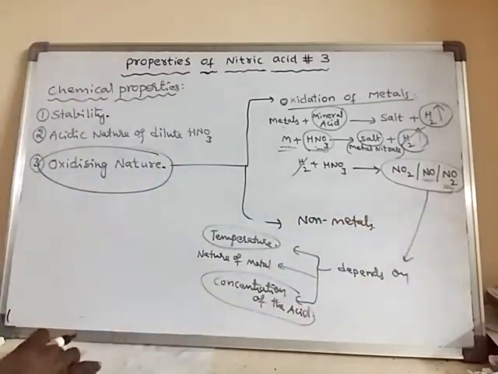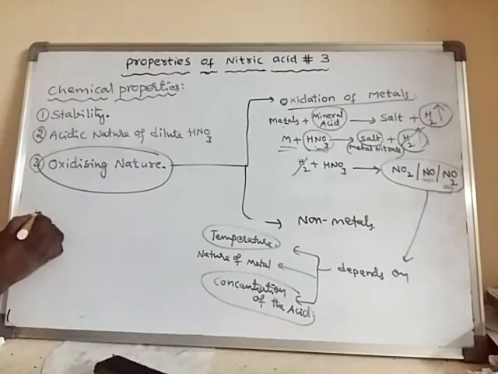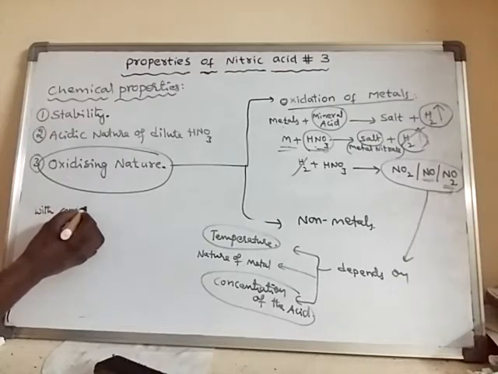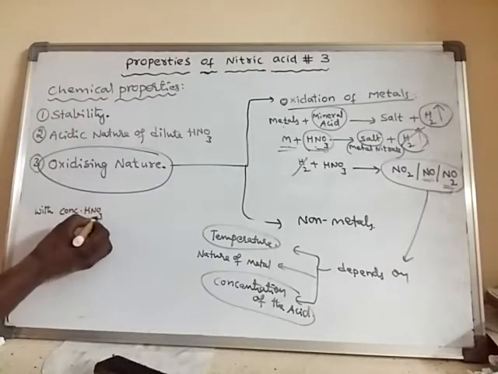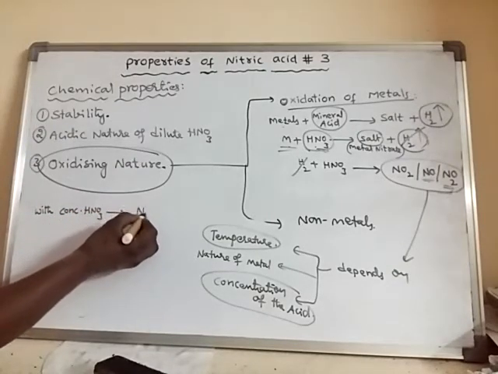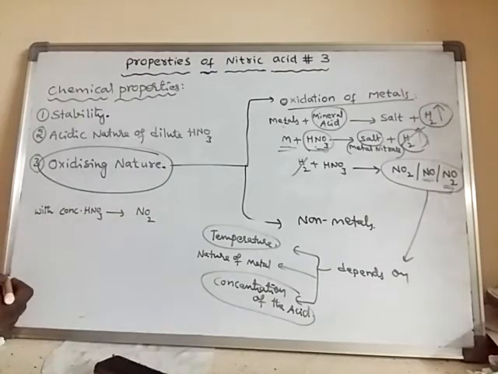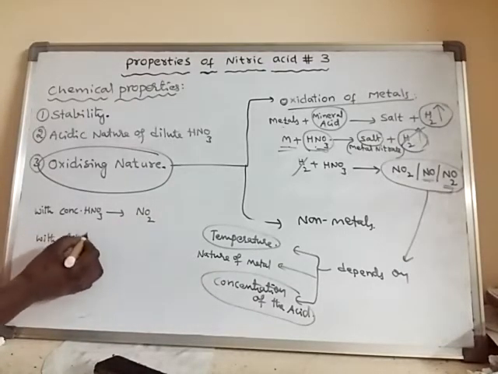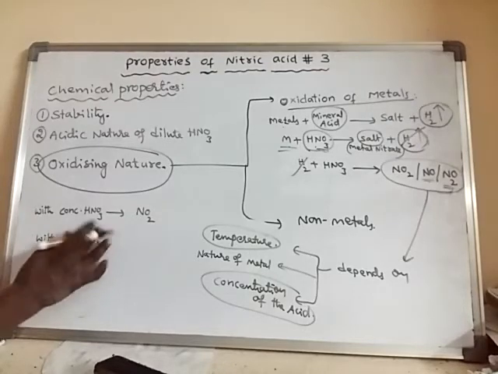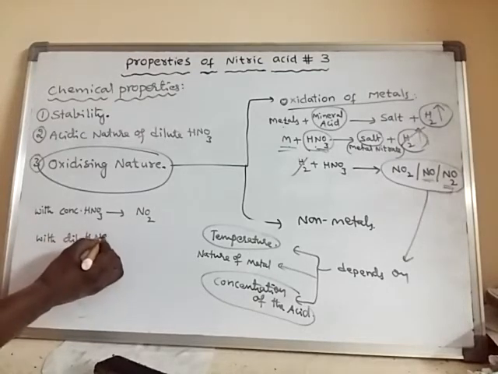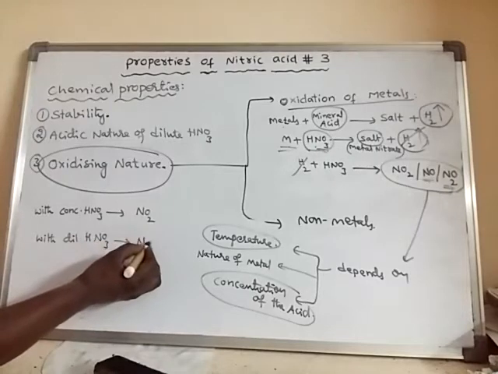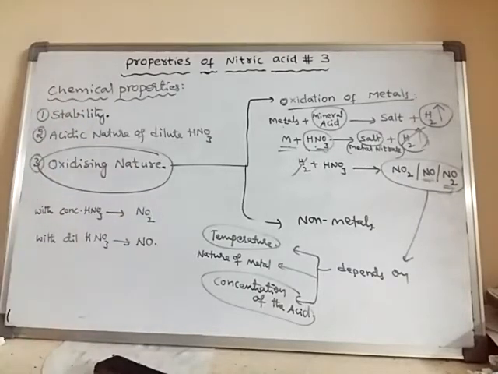So in general, with concentrated HNO3, it forms NO2 gas. With dilute HNO3, it forms nitric oxide gas.